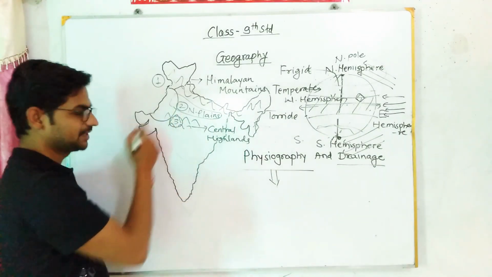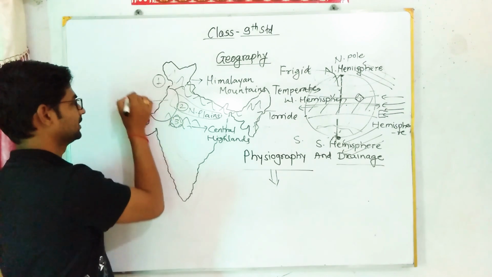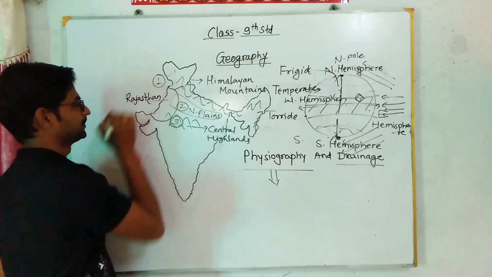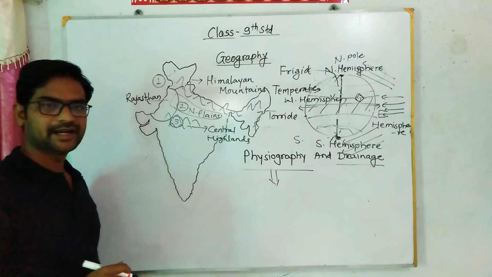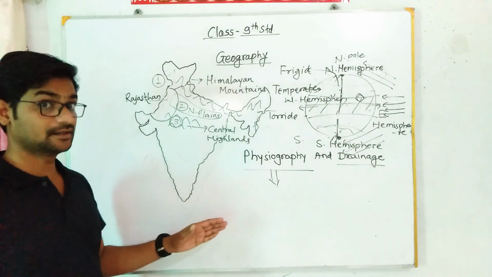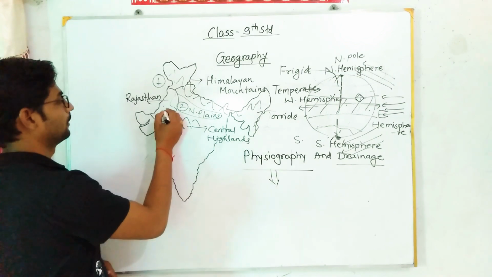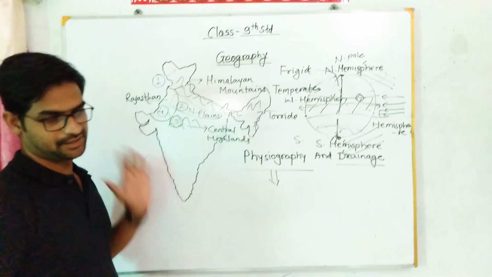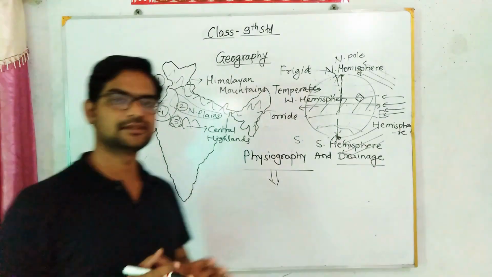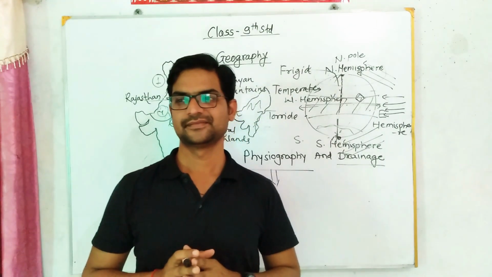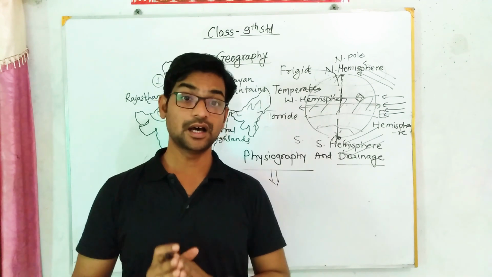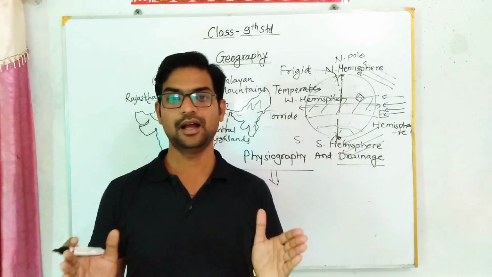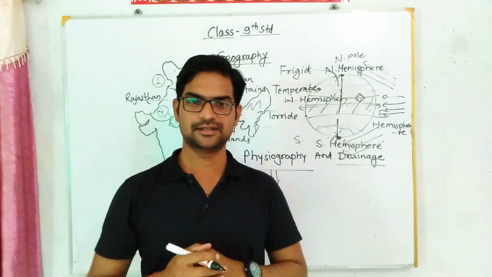India. But which is this state? Obviously, Rajasthan. And this is occupied by completely desert, isn't that so? So the fourth physical division is the desert. It is also called the Great Indian Desert. It is also known as the Thar Desert. We can find extreme high temperatures in Rajasthan.